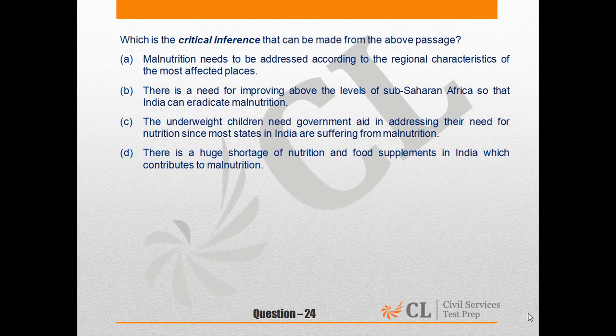D. There is a huge shortage. Now, whenever such words are given, as we've already discussed earlier, the probability is very high that this will not be the answer. There's a huge shortage of nutrition and food supplements in India. Since that is nowhere mentioned, we go back to our answer choice A. A is the correct answer for question 24th.